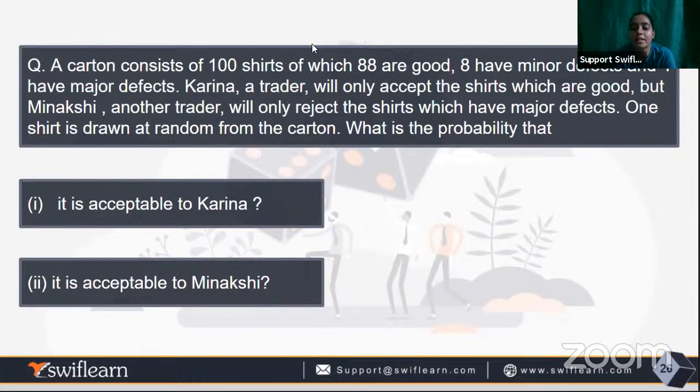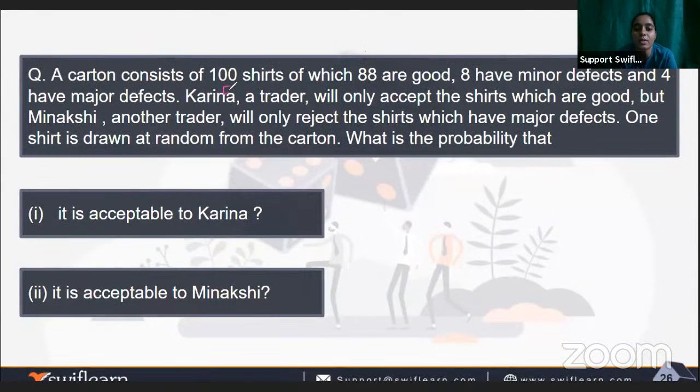We'll write it G. But Meenakshi, another trader, will only reject the shirts which have major defects. It means Meenakshi will accept good plus minor defect goods, and she will reject only major defect goods. So we have to find the probability if it is acceptable to Karina.